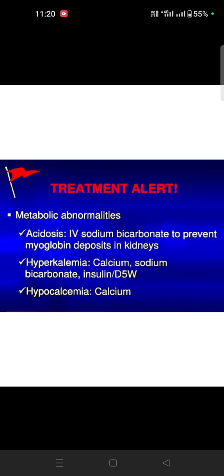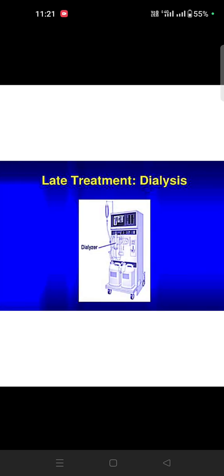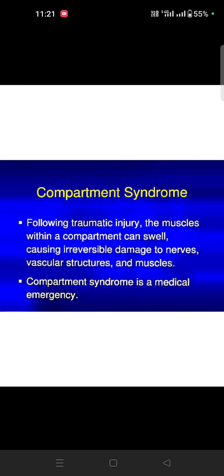For acidosis we can give sodium bicarbonate. For hyperkalemia we can give calcium or sodium bicarbonate. For hypocalcemia we can give calcium. Every 12 hours we can hydrate the patient, otherwise it increases the chance of renal failure. Later, treatment is dialysis.